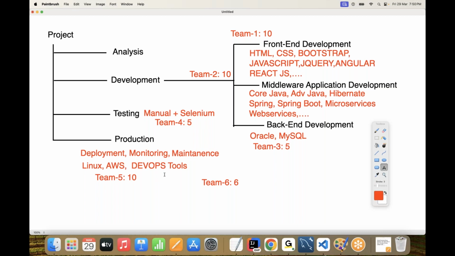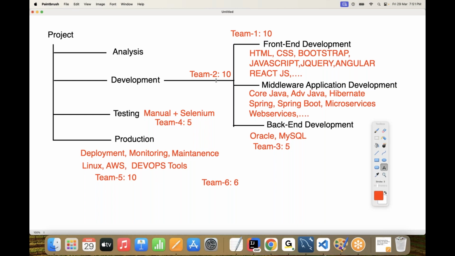After analyzing the total concept, companies have changed their strategy of utilizing resources. What strategy are they applying now? Nowadays, what are companies doing? They recruit resources who have knowledge of front-end development, middleware application development, back-end development, testing, and production. Companies are taking only such developers nowadays.